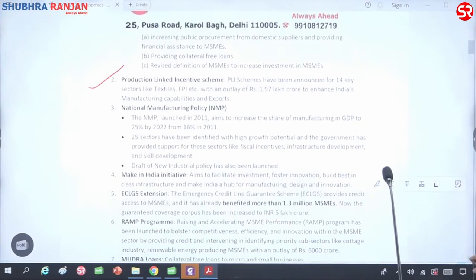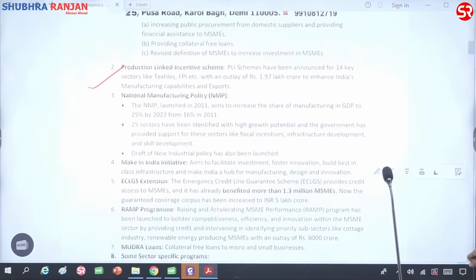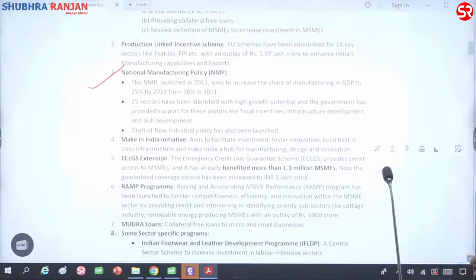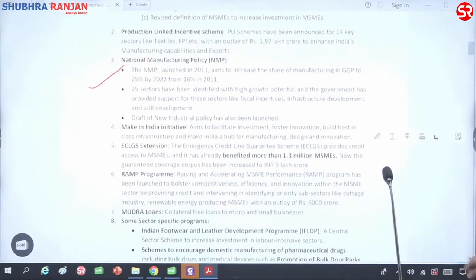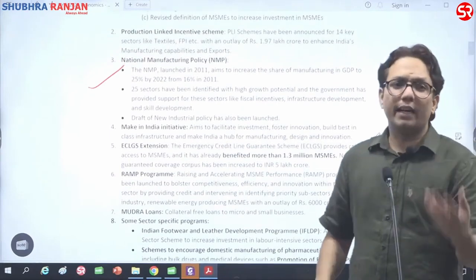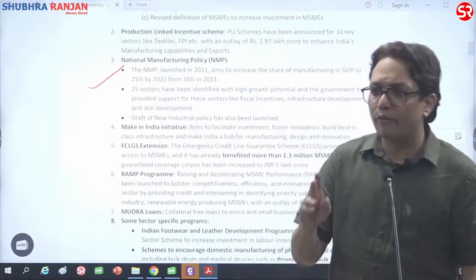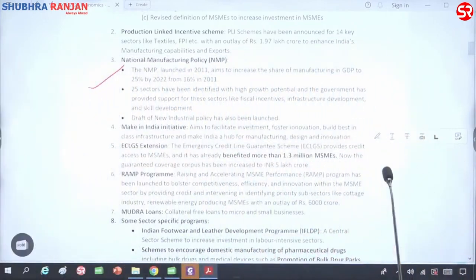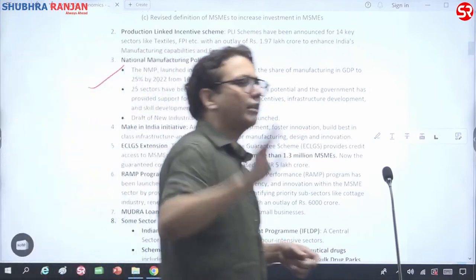ECGLS, emergency credit line guarantee scheme, क्या होती है भाई ये? क्रेडिट गारंटी क्या होता है? Credit guarantee is someone is taking a guarantee for the credit given by the bank. For example, if I am a MSME and I go to a bank to take a loan, bank would say मैं loan नहीं देता.